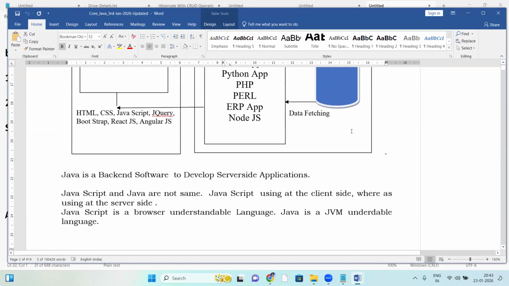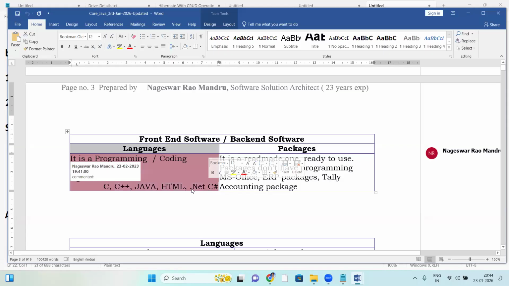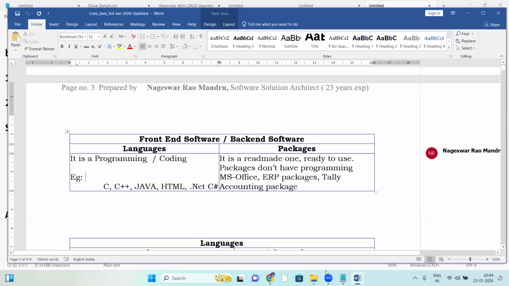Clear, right? Next, here we have front end and backend. Here also we have some languages and packages. Packages are ready to use, like ERPs, accounting packages, MS Office, all those packages. Java comes under language. Languages are programming or coding, like C, C++, Java. So Java is a programming language.